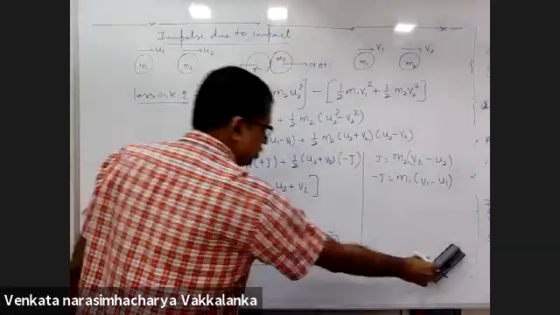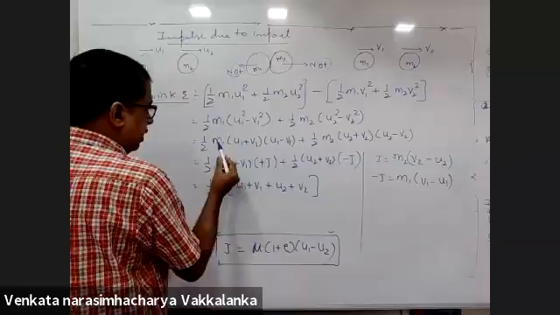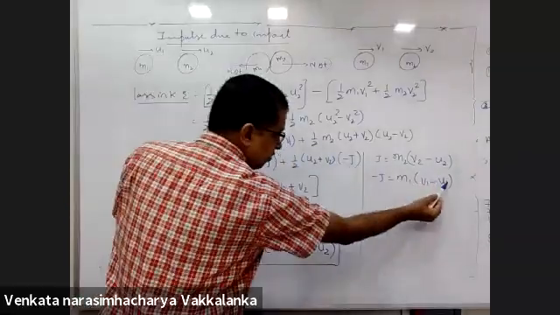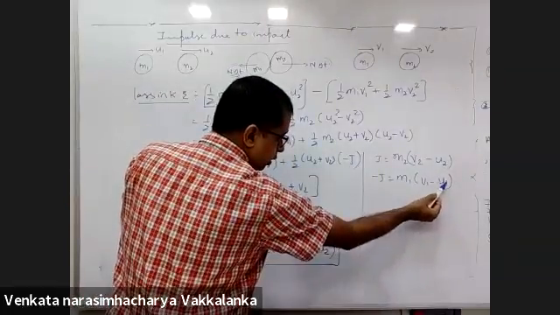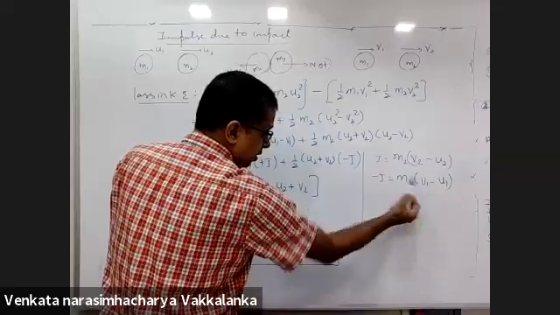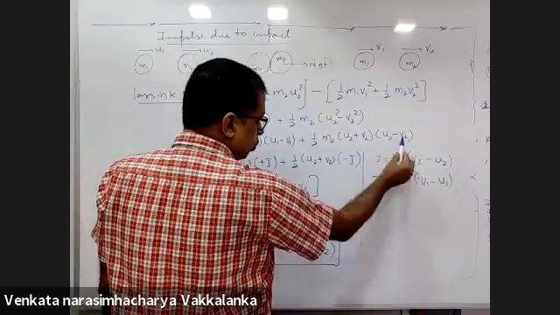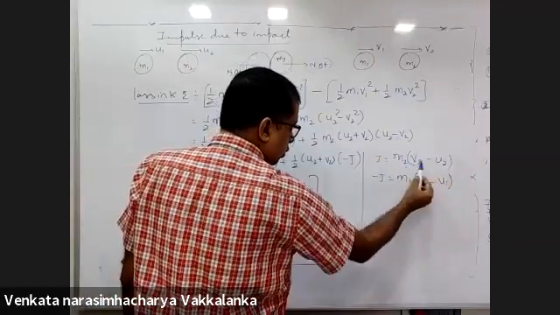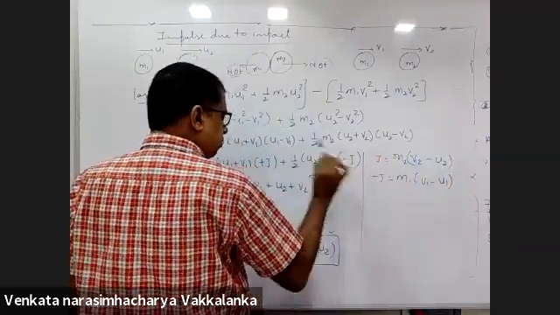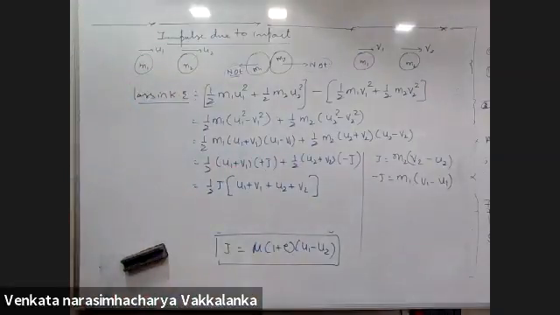Now see the substitution here. m1 (u1 minus v1) will become plus j. m2 (u2 minus v2) will become minus j. See if all of you are convinced. Yes, sir.